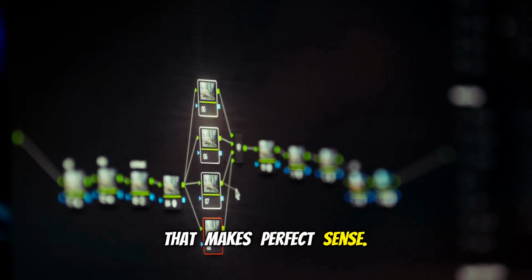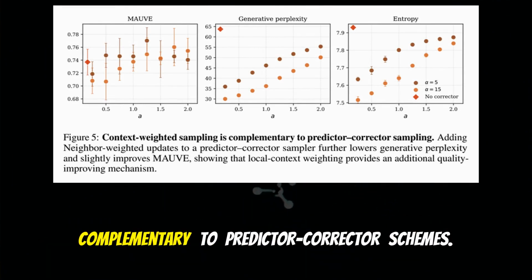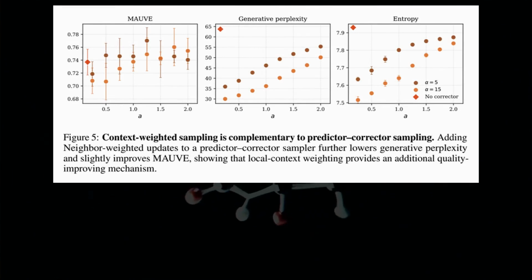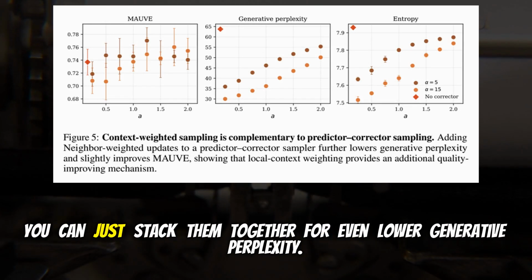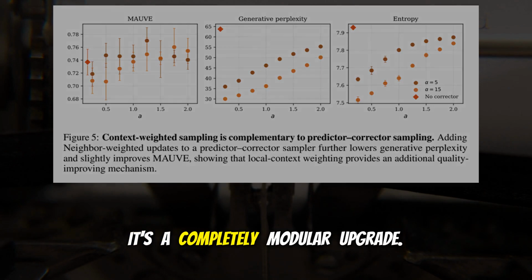That makes perfect sense. And before we wrap up, it's worth noting for anyone implementing this, context-weighted sampling is completely complementary to predictor-corrector schemes. Oh, absolutely. You don't have to choose between them. You can just stack them together for even lower generative perplexity. It's a completely modular upgrade.